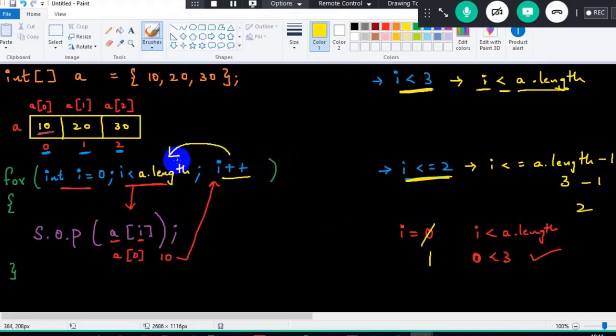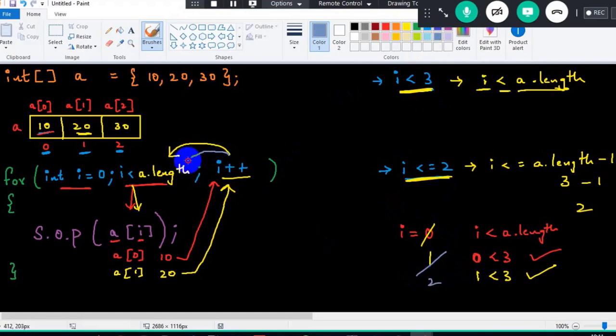And then again, I have to check the condition. Is 1 lesser than 3? Yes, true. Control will come inside. A of I, meaning A of 1. What is A of 1? 20. 20 will get printed. Again, it goes back to I plus plus. I plus plus meaning I value will change from 1 to 2. So again, check the condition. Is 2 lesser than 3? Yes, true. Control will come inside. So A of I, that is nothing but A of 2. What is A of 2? 30. So 30 will get printed and it will go to the update part, I plus plus.